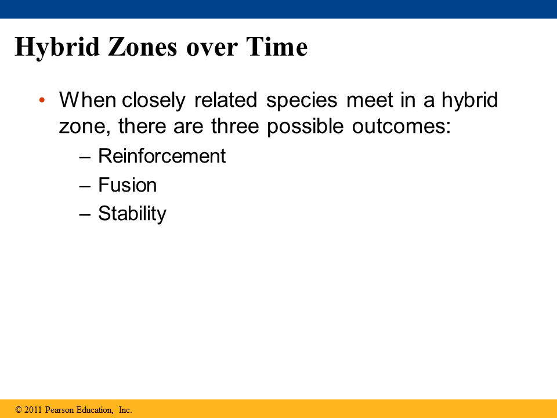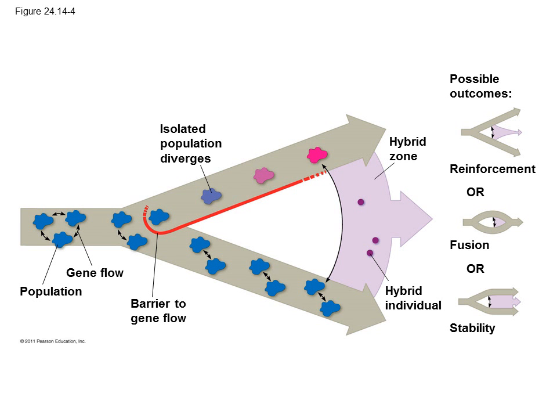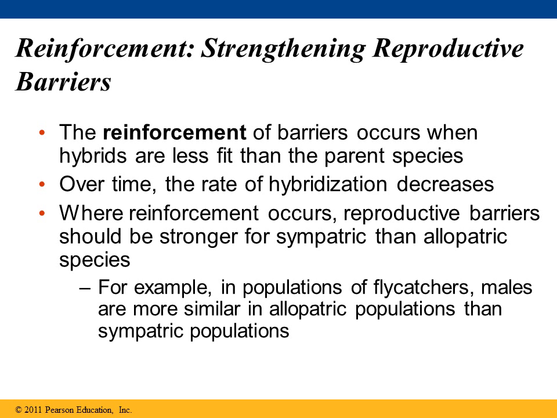So now, when closely related species meet in the hybrid zone, there are three possible outcomes: reinforcement, fission, and stability. Figure 24.14 shows the formation of a hybrid zone and the possible outcomes for the hybrids over time.